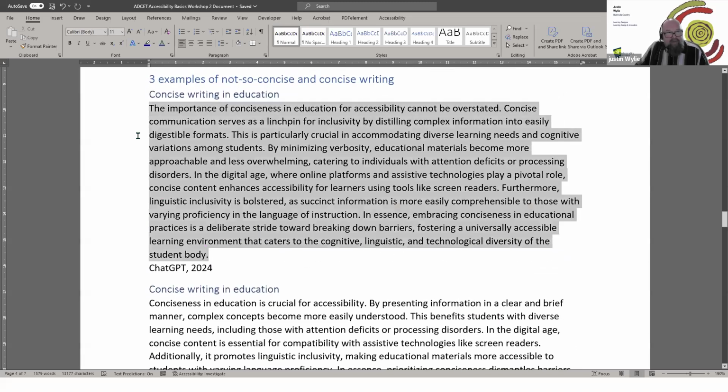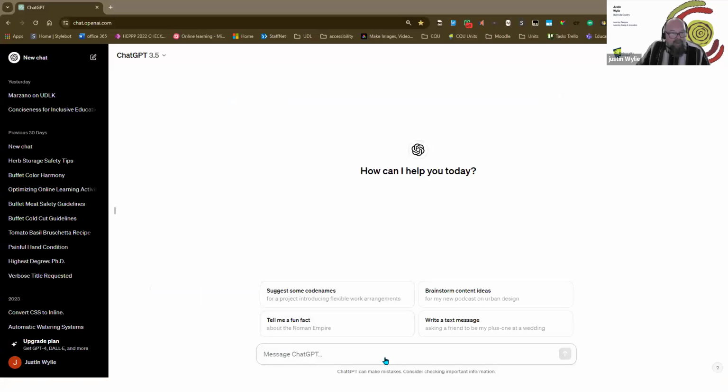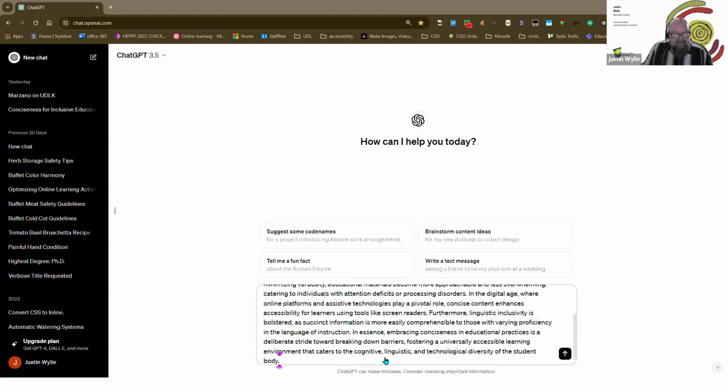So just in case you haven't used something like ChatGPT, if I copy that text and go to my browser, the important thing is to give it an appropriate prompt. So please, I still use courtesy to ChatGPT, I can't help it. Please summarize the following to a more concise paragraph. Paste in that.